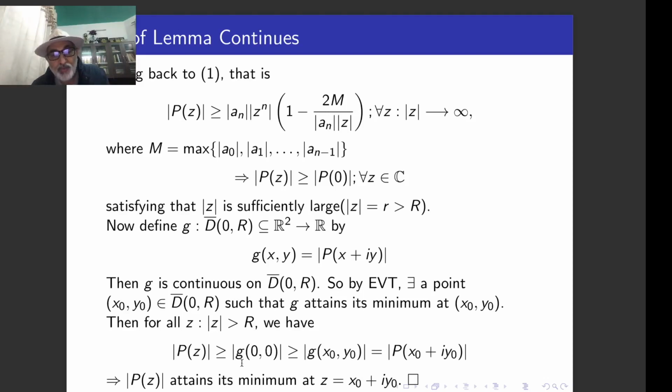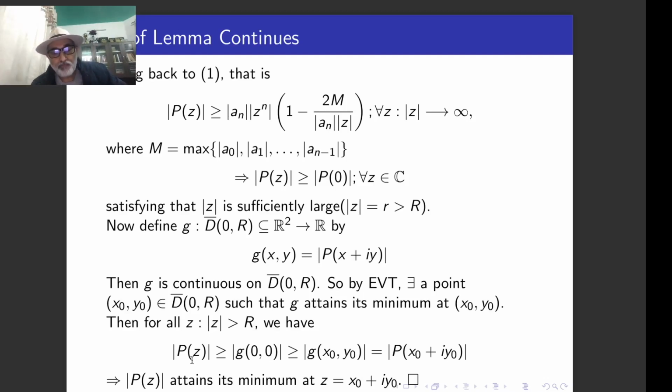So this value is either equal to this or greater than or equal to this, and this is going to be x0 plus i y0. So you found a point (x0, y0) in this disk at which the minimum value of the function is attained, because mod p(z) is greater than or equal to this expression for all z in C. This finishes this lemma. It completes the proof, I mean to say.